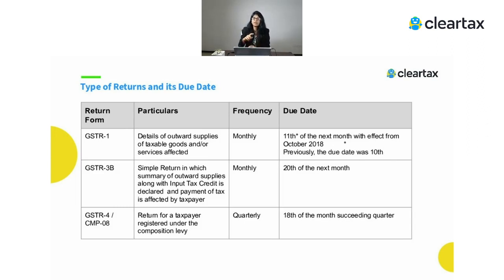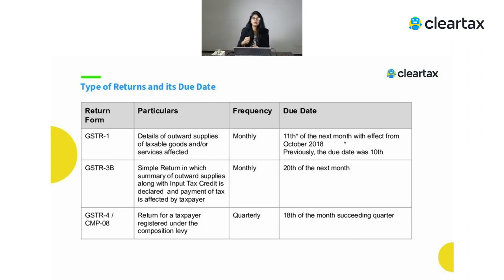For example, if I'm supplying to a registered dealer, it means that person is going to claim ITC. And if that person is going to claim ITC, that information needs to be given at an invoice level, which means I will give to the government the invoice number, the invoice date, the customer GSTN, the place of supply, the taxable value, the IGST, CGST, SGST. All this information needs to be given to the government.